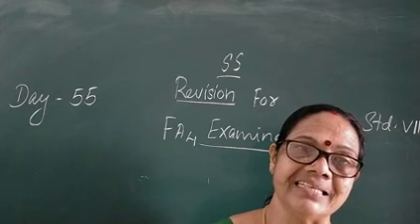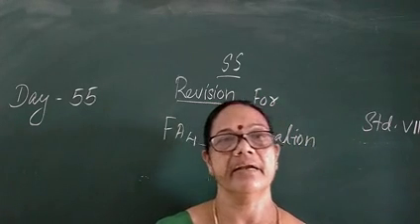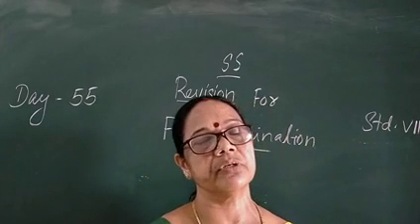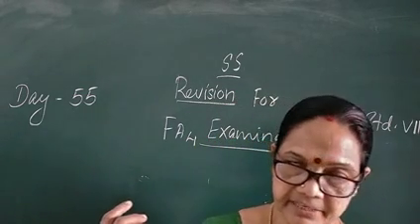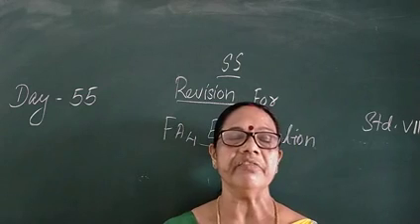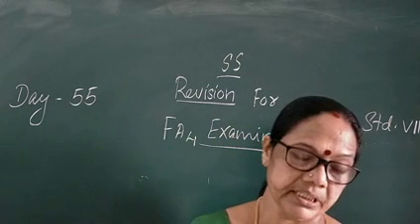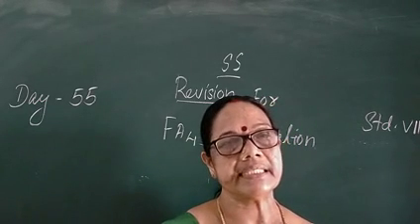What are the causes of tides? Gravitational pull of the sun, the earth and the moon. These are the causes of tide. What is the definition of tide? Periodic rise and fall of ocean water twice in a day is called tide. Then what are the causes of tides? Gravitational pull of the sun, earth and the moon causes tides.